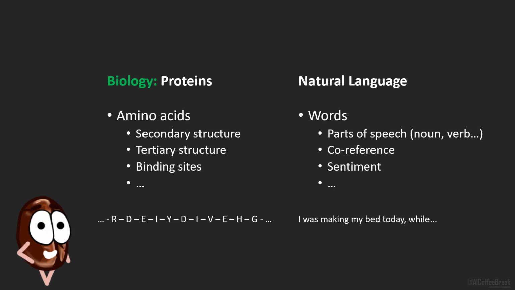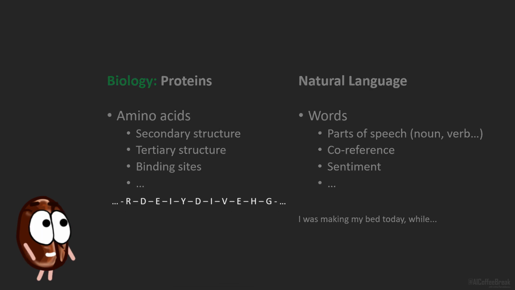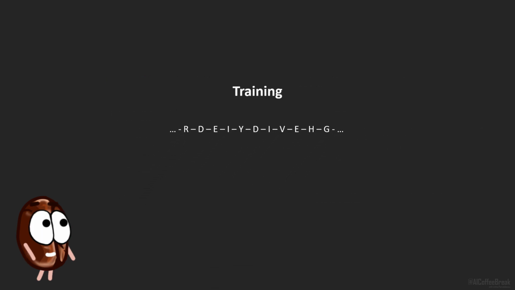So let us see if BERT, that works on language and identifies the inner structure of language with the attention mechanism so well, can also work on these sequences of amino acids and tells us more about the inner biological workings of the cell. The idea then would be to train BERT, like we train usually on language, by masked language modeling.